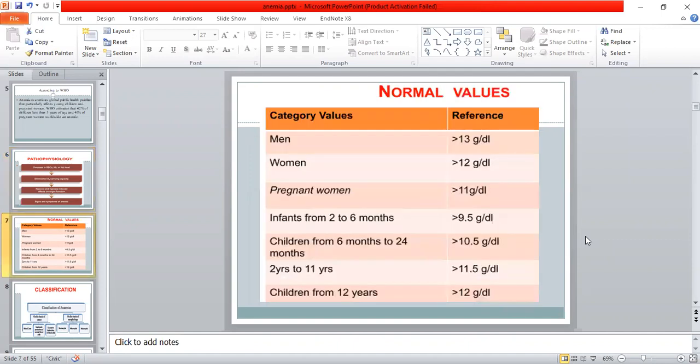Normal values. Normal value of the HB in the adult man is more than 13 gram per deciliter. In the woman, it's more than 12 gram per deciliter. In the pregnant woman, it's more than 11 gram per deciliter. In the infants from the age of 2 to 6 months, it's more than 9.5 gram per deciliter. In the children from 6 months to 24 months, more than 10.5 gram per deciliter. In the 2 years to 11 years old, more than 11.5 gram per deciliter, and in the children from 12 years, it's more than 12 gram per deciliter.